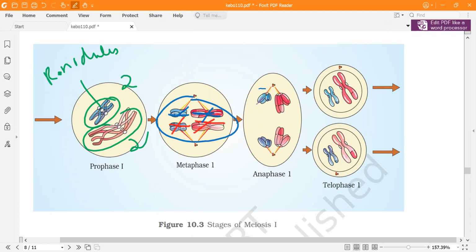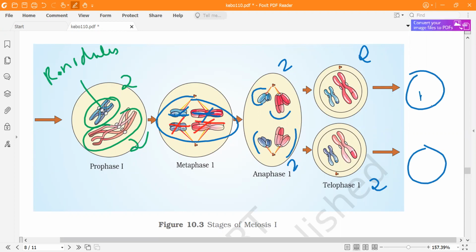Now in anaphase 1, the bivalent will separate, the tetrad will separate. There were two chromosomes, so 2 will go on this side and after recombination, 2 will go on the other side. Remember, sister chromatids will not separate. So finally, at the end of meiosis I, you will have two chromosomes each, and these are N.